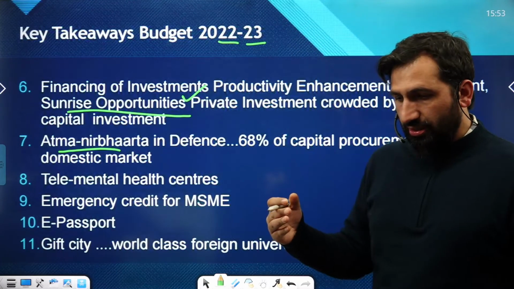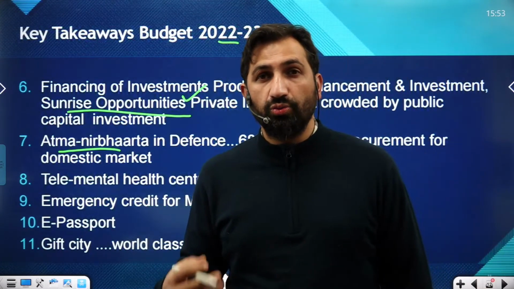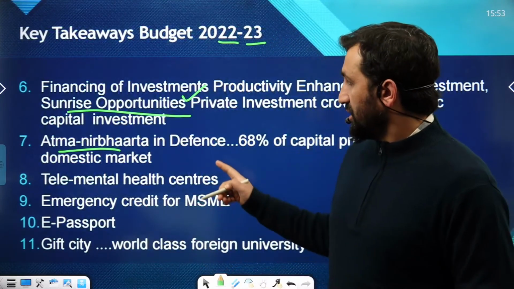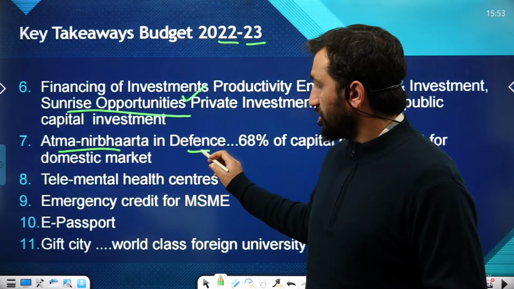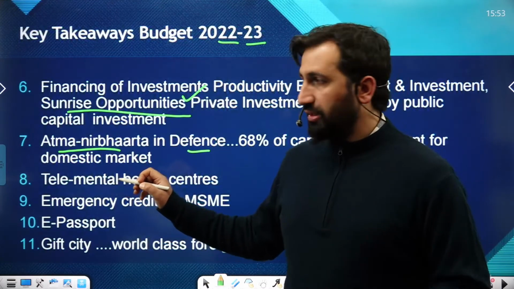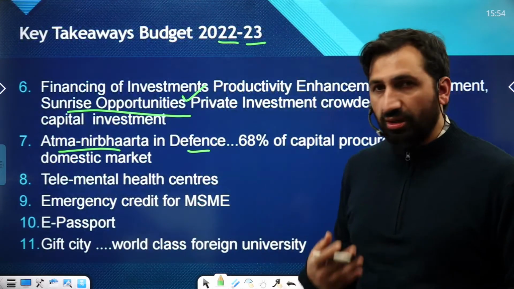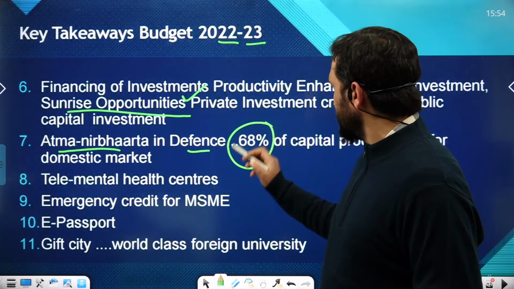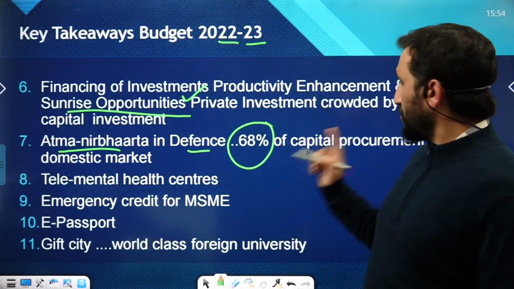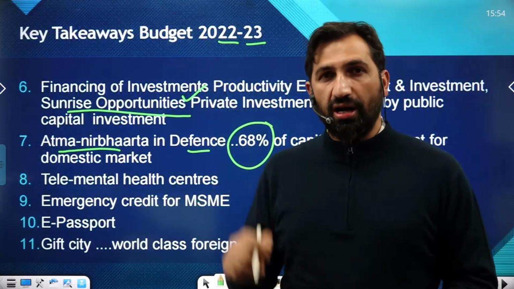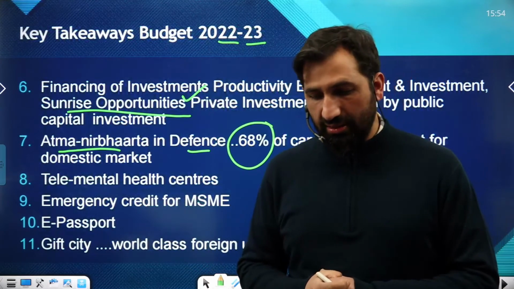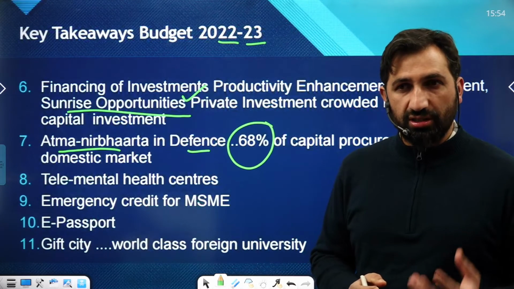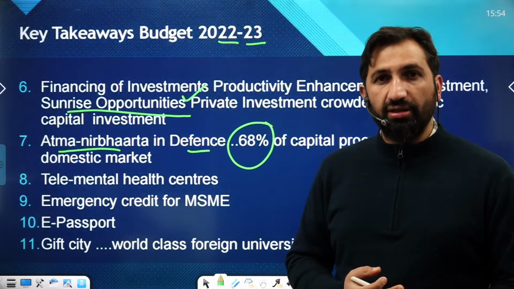Especially they don't want to import goods and services, especially for defense, but want to develop their own domestic market for defense goods and services. In the budget they have mentioned 68% of capital procurement will be from the domestic market, and that's a big thing in the budget, because it can definitely boost the local and domestic economy.